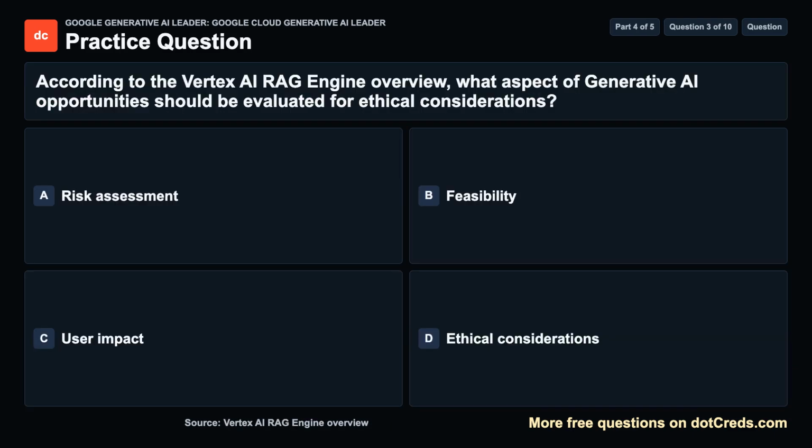Question 3. According to the Vertex AI RAG engine overview, what aspect of generative AI opportunities should be evaluated for ethical considerations? A. Risk assessment. B. Feasibility. C. User impact. D. Ethical considerations. Take a moment, then we will review the answer.